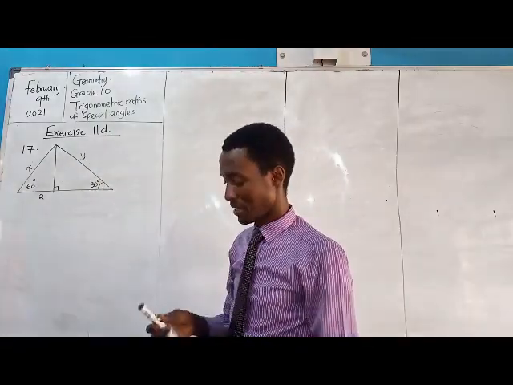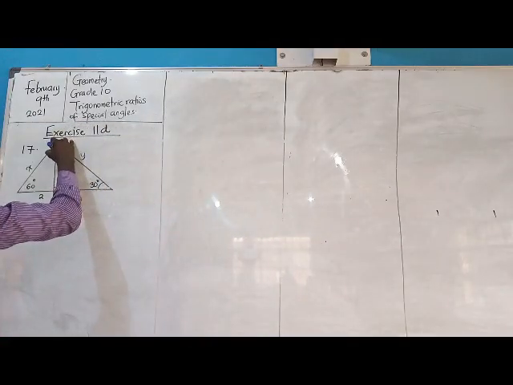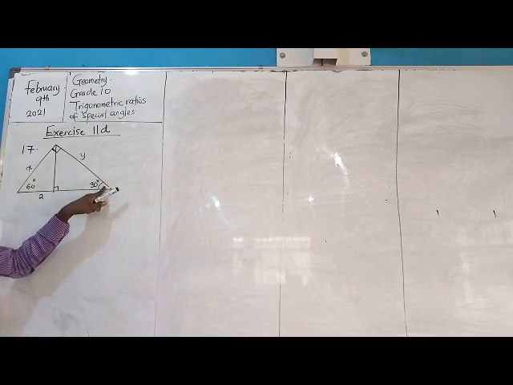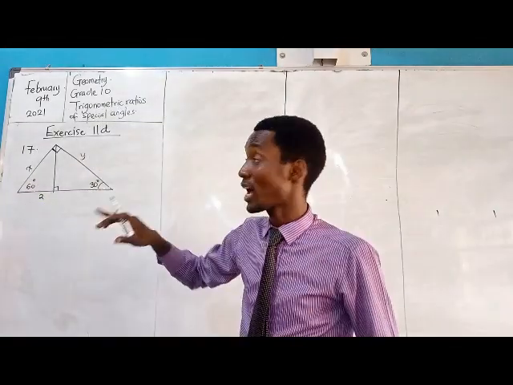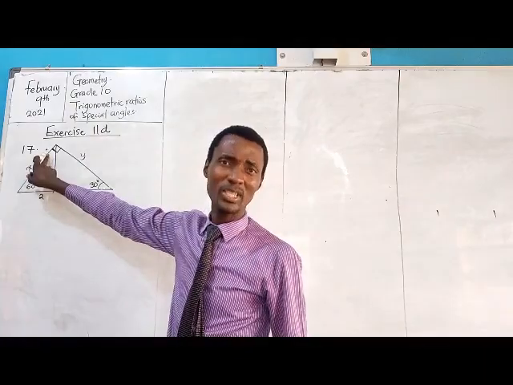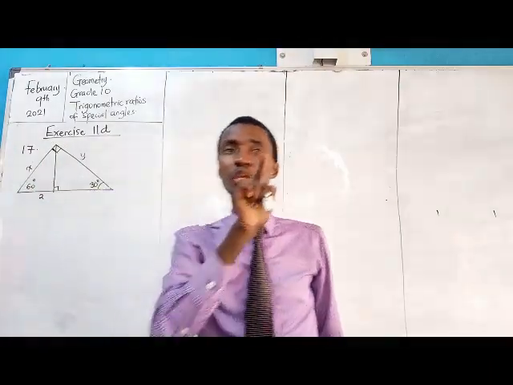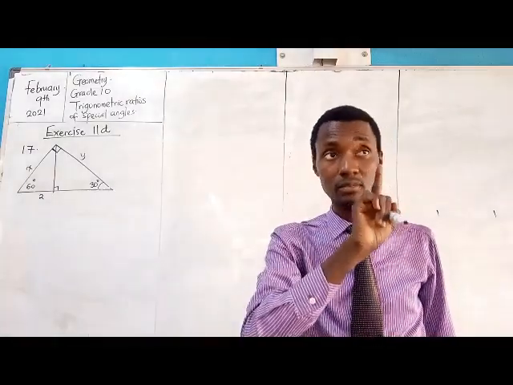Are we seeing that? Now, let me show you something you have not taken note of. This is 90 degrees. Because this is 60, this is 30. When I add them together, I'm going to get what? 90. We already know that the sum of the angles of a triangle is what? 180 degrees. And for that reason, this obviously, without a doubt, must be 90 degrees. So that is something you, in answering this question, must figure out first.